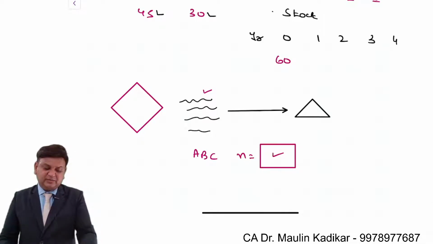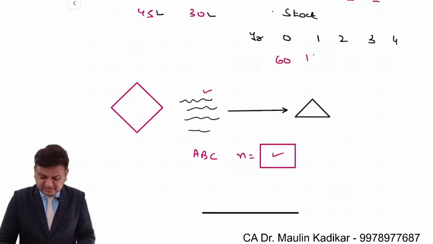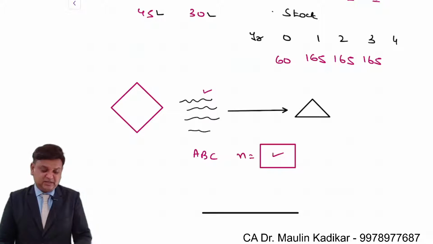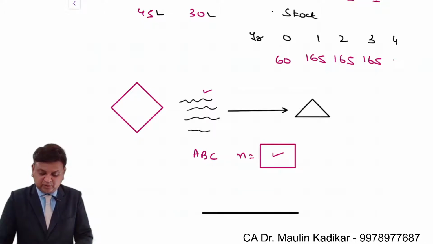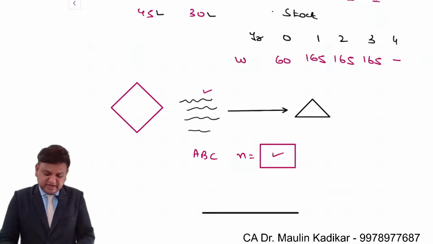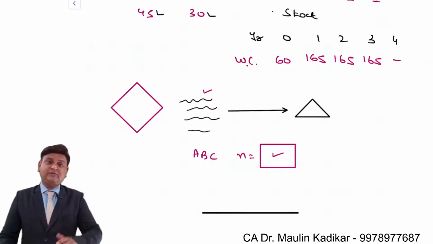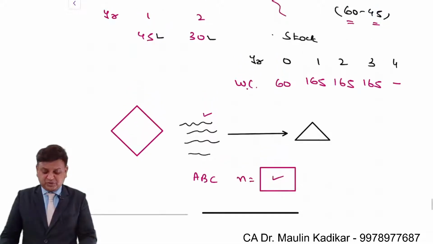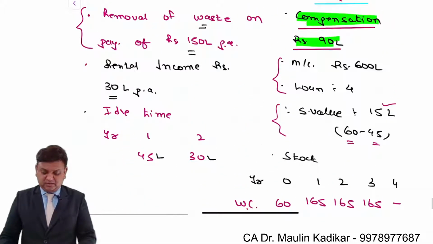The stock level to be maintained at the end of the first year is 165 lakhs, at the end of the second year again 165 lakhs, at the end of the third year again 165 lakhs, and at the end of the fourth year it will go down to 0. This is the way we have been provided with the stock, and we know that in absence of any other information, stock itself will become the working capital.